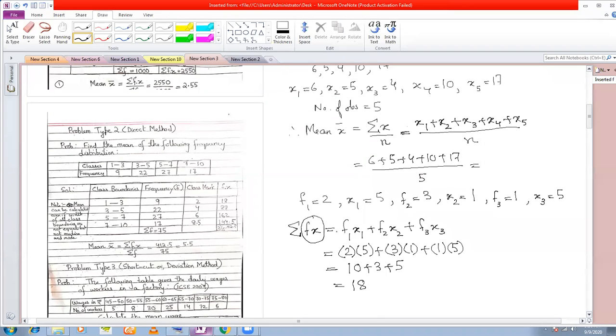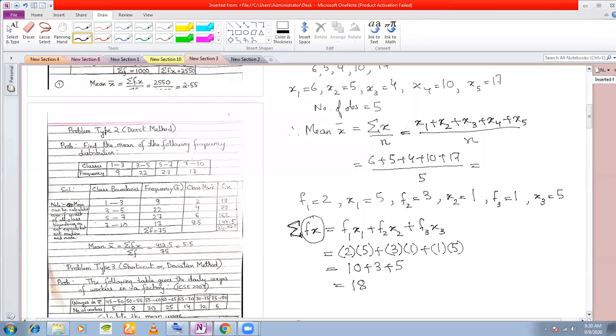So when I write summation fx, summation means sum, so I have f1 x1, f2 x2 and f3 x3. Summation fx means I'm adding all the fx's together: f1 x1, f2 x2 and f3 x3.